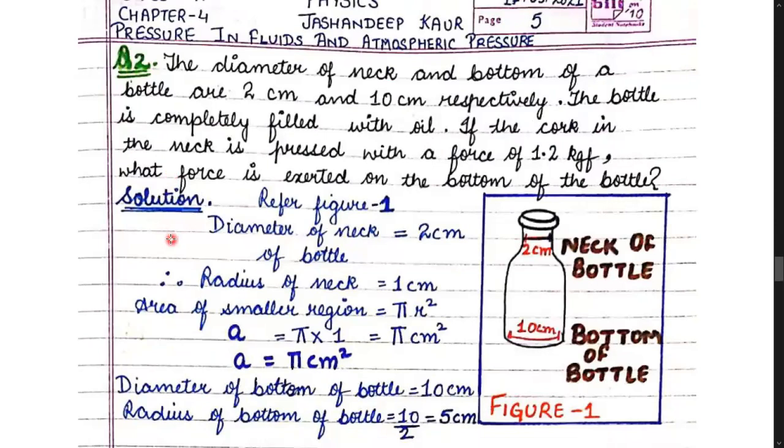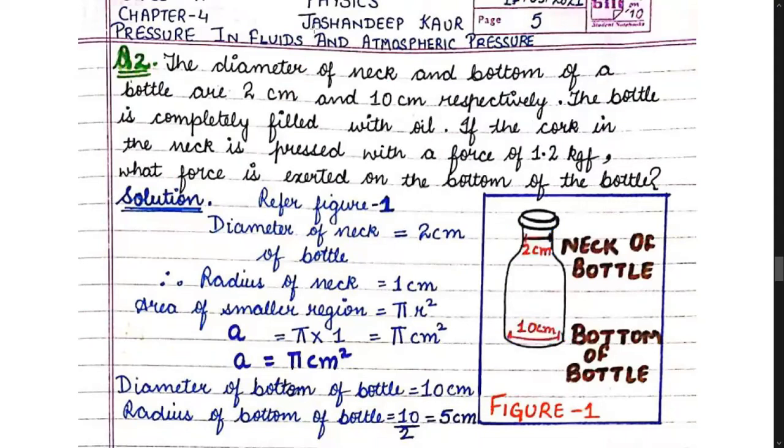The diameter of the neck and bottom of a bottle are 2 centimeter and 10 centimeter respectively. So the neck is less broad, or you can say the neck is narrower as compared to the bottom of the bottle.